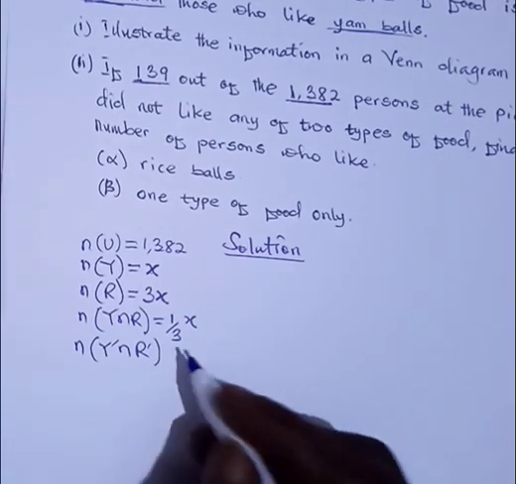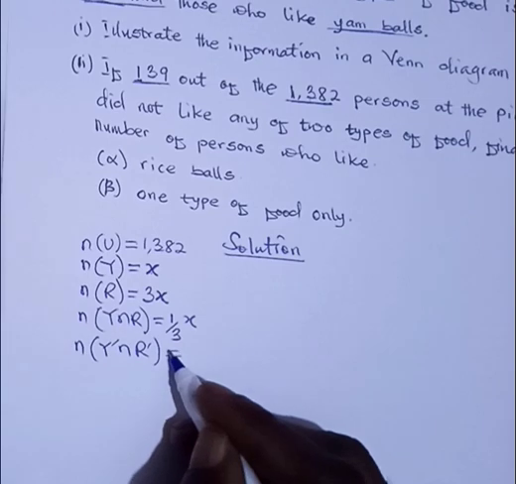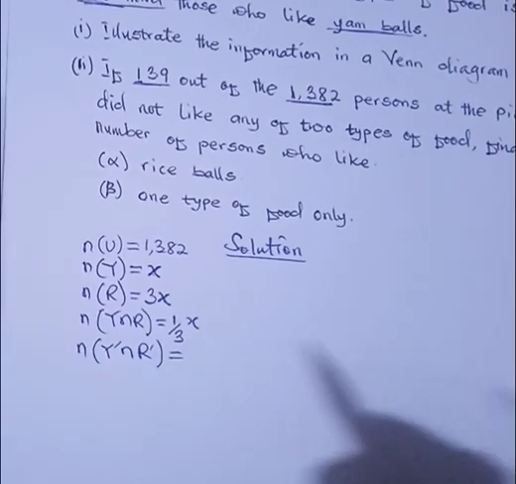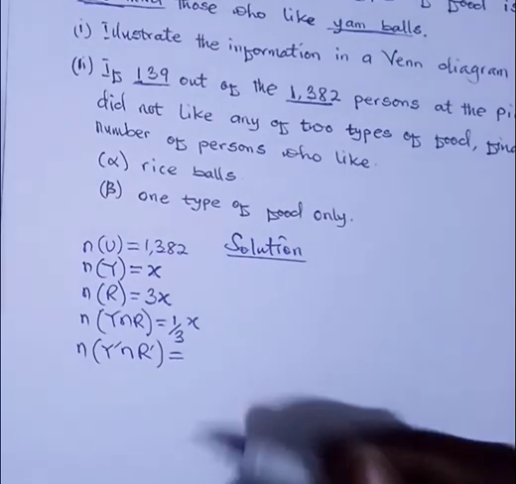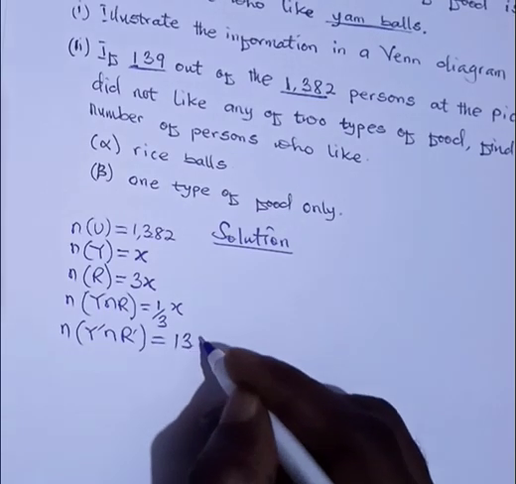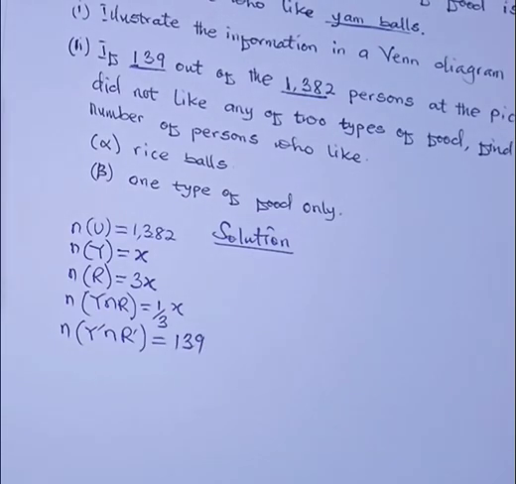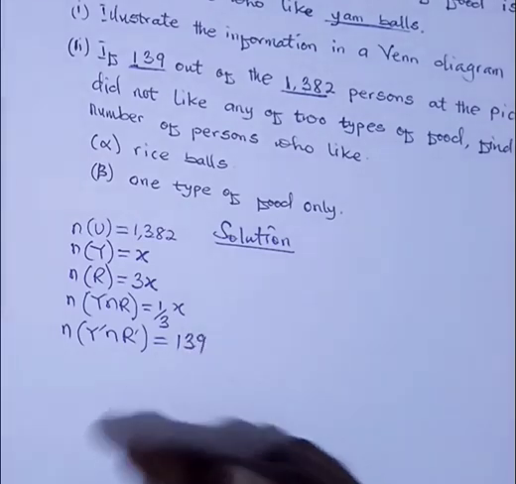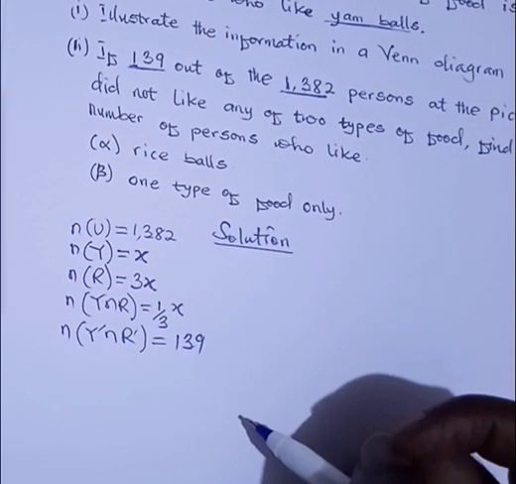Have you gotten that? Good. It means that these are the people who did not like any of the items. Right? Okay. So we can write 139 here.